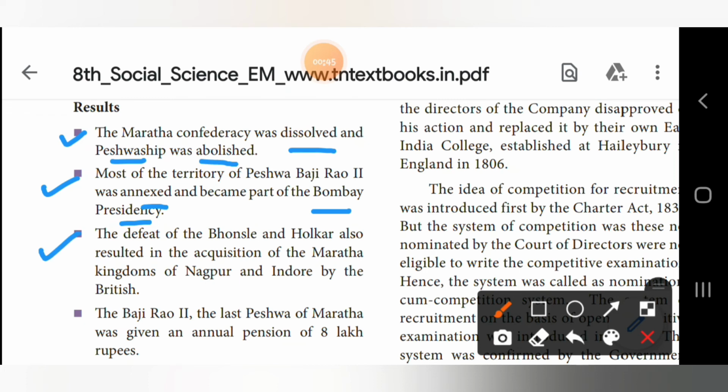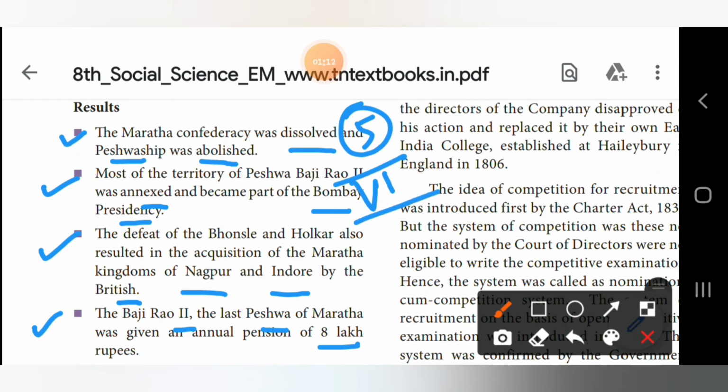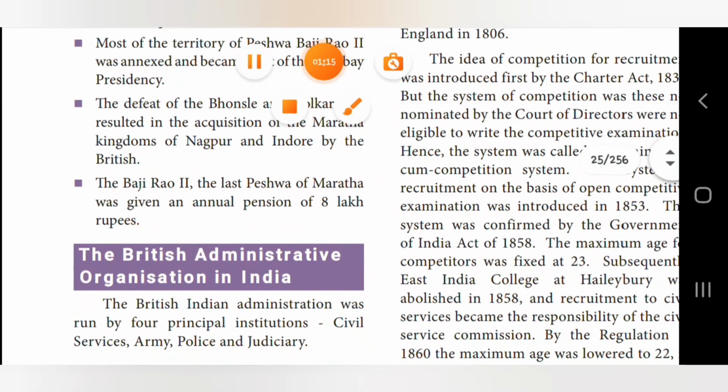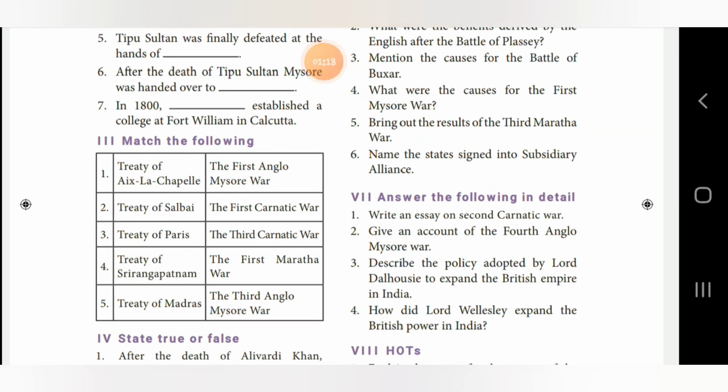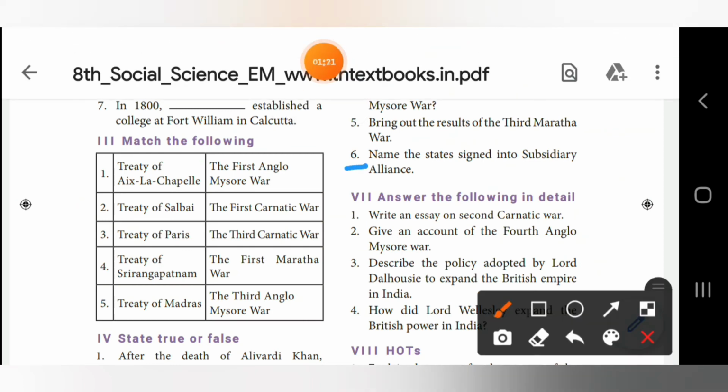Third point, the defeat of the Bhonsle and Holkar also resulted in the acquisition of the Maratha kingdoms of Nagpur and Indore by the British. So this is the third point. Fourth point, Bajirao II, the last Peshwa of the Marathas, was given an annual pension of 8 lakhs rupees. So this is the fifth short answer, Roman letter 6. So now we shall go to the last question. So what is the last question here? Sixth one. Name the states signed into subsidiary alliances. So now we shall see the sixth one.